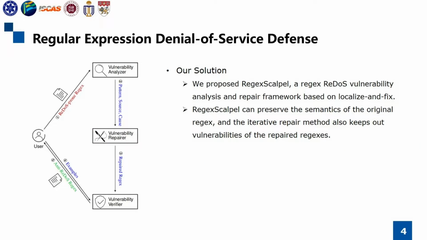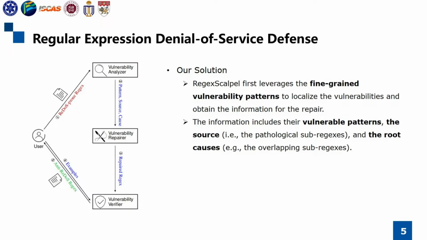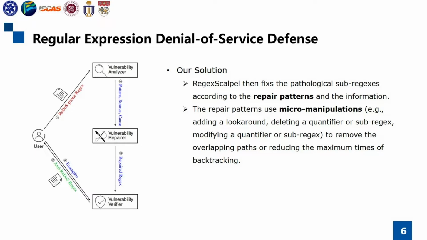To overcome these challenges, we proposed RegexScalpel, a regex ReDoS vulnerability analysis and repair framework based on Localize-and-Fix. RegexScalpel can preserve the semantics of the original regex, and the iterative repair method also keeps out vulnerabilities of the repaired regexes. RegexScalpel first leverages the fine-grained vulnerability patterns to localize the vulnerabilities and obtain the information for the repair. The information includes their vulnerable patterns, the source, that is, the pathological sub-regexes, and the root causes, for example, the overlapping sub-regexes. RegexScalpel then fixes the pathological sub-regexes according to the repair patterns and the information.